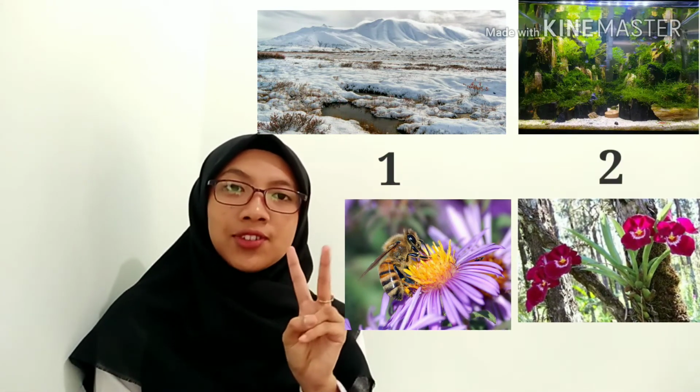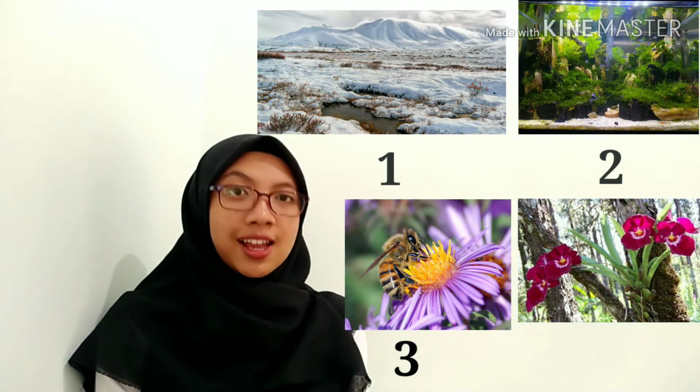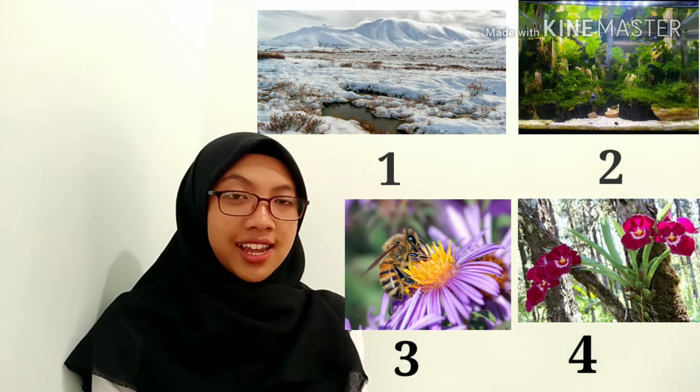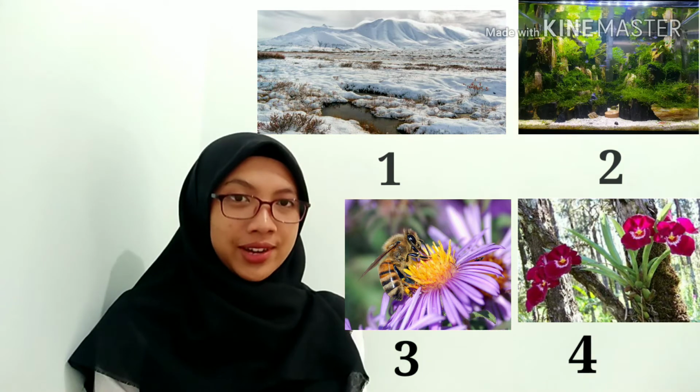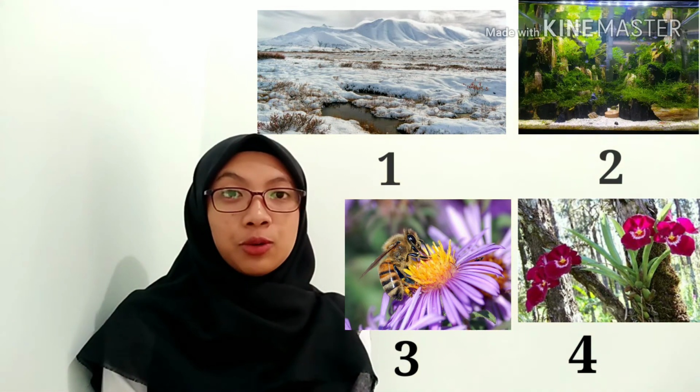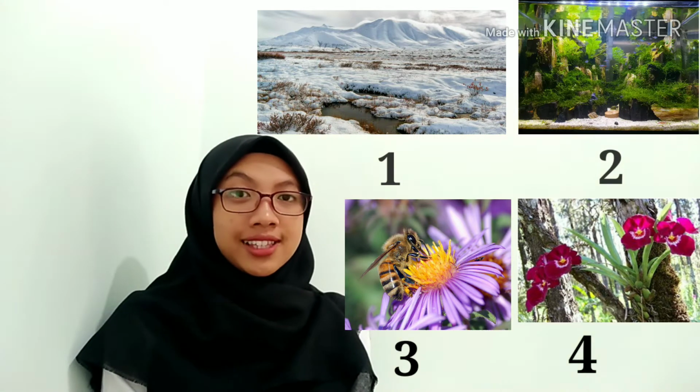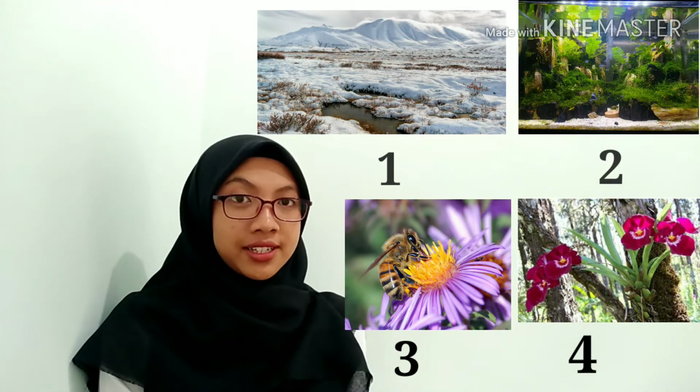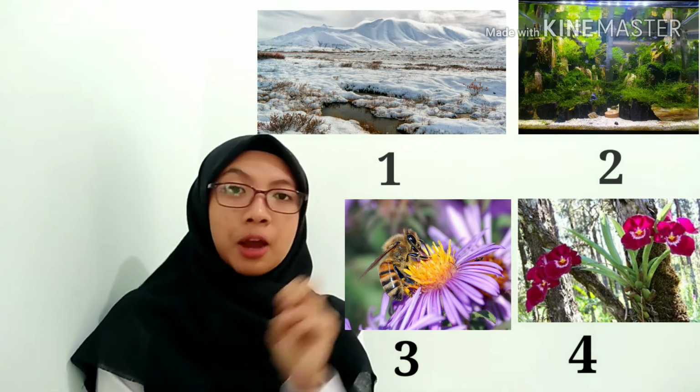I have 4 different pictures and I will give you 2 different questions. Look at the pictures carefully and try to answer my questions. First question: can you identify what type of ecosystem is in picture number 1 and picture number 2?